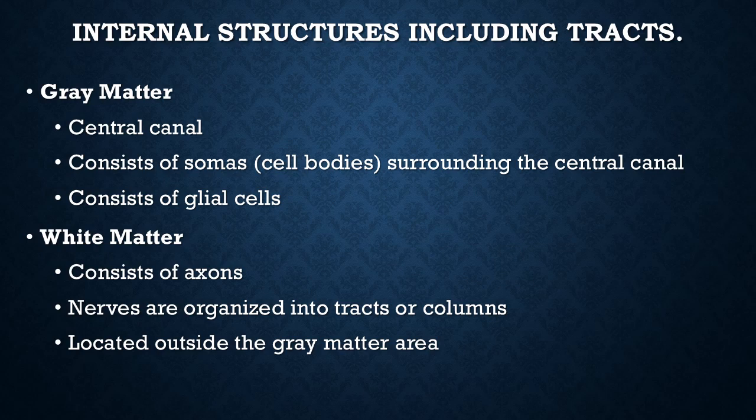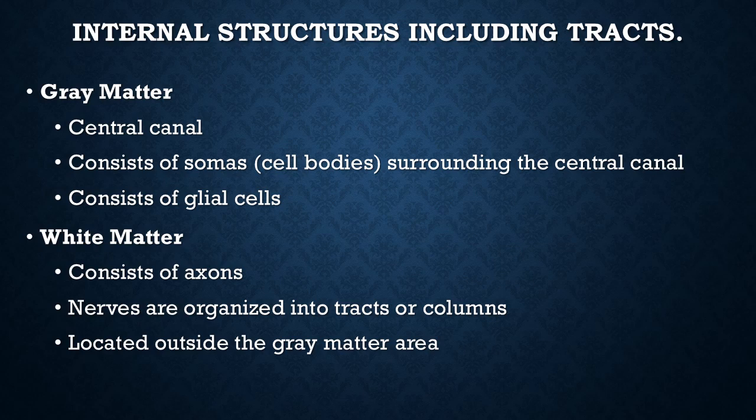Okay, now the internal structures including tracts. Now you see, in the spinal cord, the gray matter surrounds the central canal. It consists of somas or cell bodies and glial cells. The white matter is outside the gray matter and consists of axons, and nerves are organized into tracts or columns.